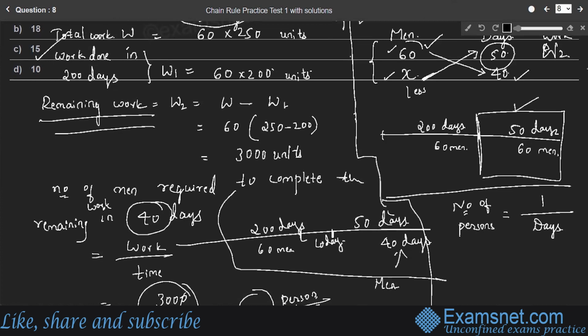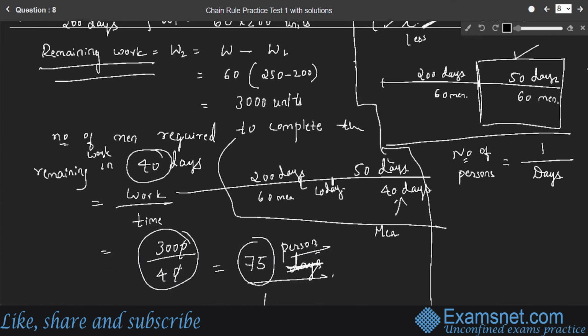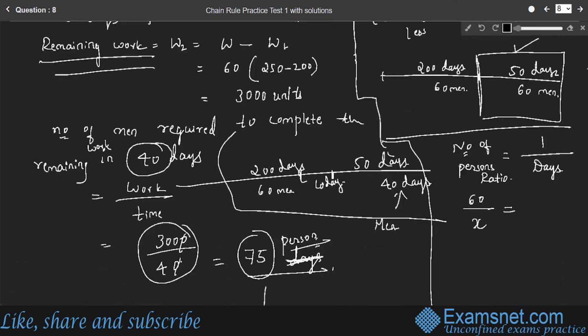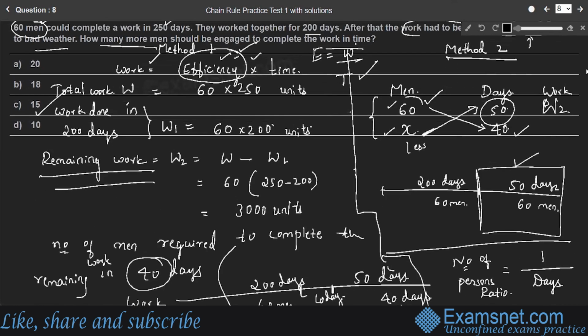So 60 by X is equal to, since 60 is inversely proportional to 40, and X is inversely proportional to 50 days, right?